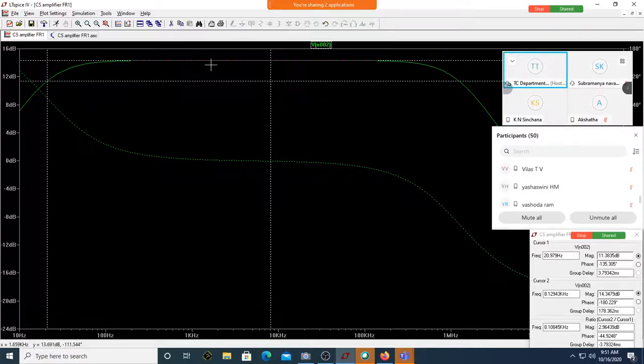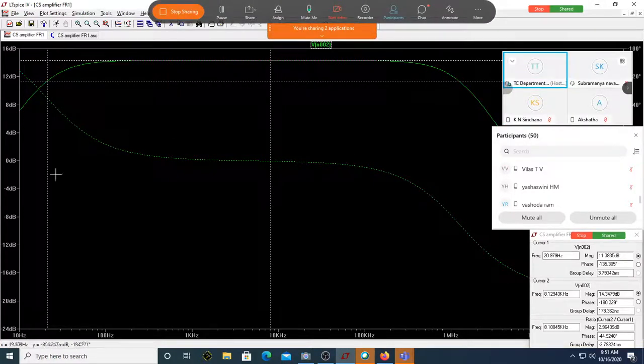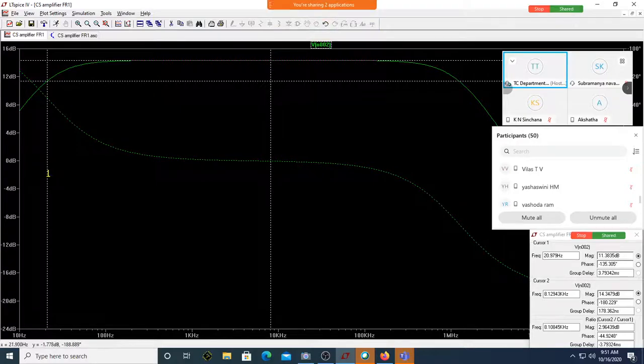I don't think so. Okay, then F1, F3, F3 is 50 megahertz. 50 megahertz. Okay, fine. Okay, now let us verify all these things. Okay, this is one. We are looking at F2 as